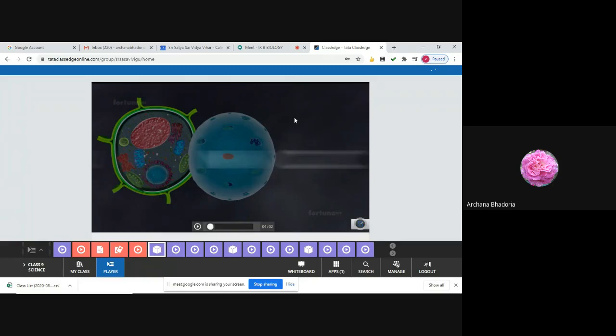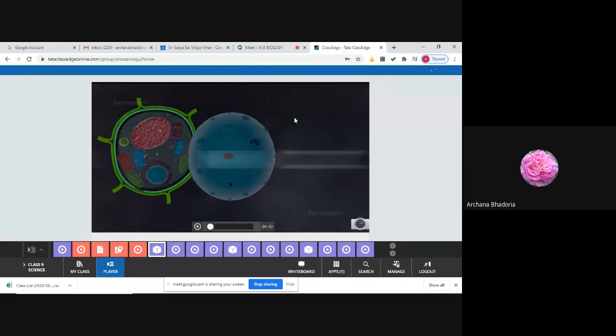What is the full form of DNA? Can anyone tell? Deoxyribonucleic acid. Very good. Okay, so it is the genetic material in which all the genetic information is coded. So now, today we have completed with this.